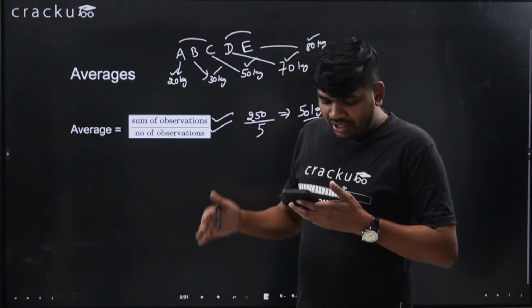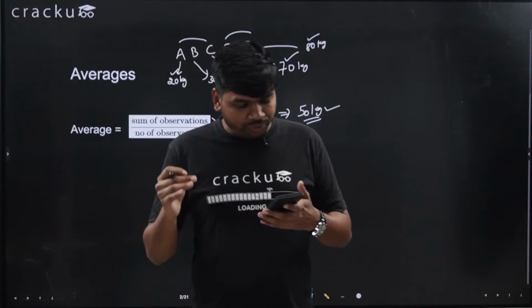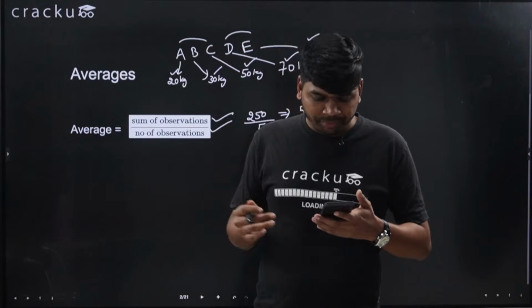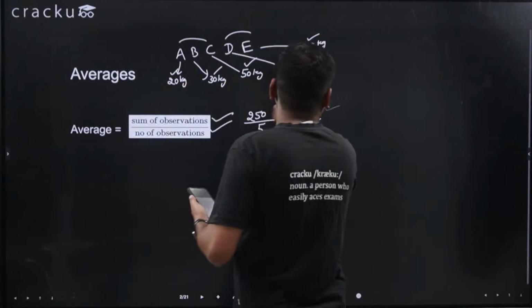Okay. Arya is asking, sir, I got around 100 in both mocks. What should I do to improve? So I will tell you guys what you can do to improve.